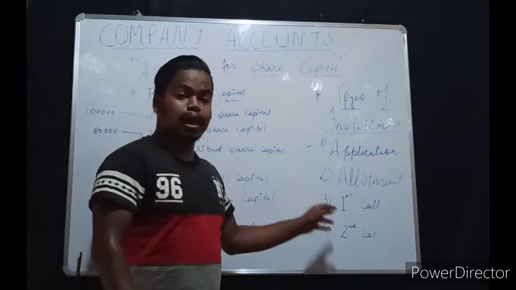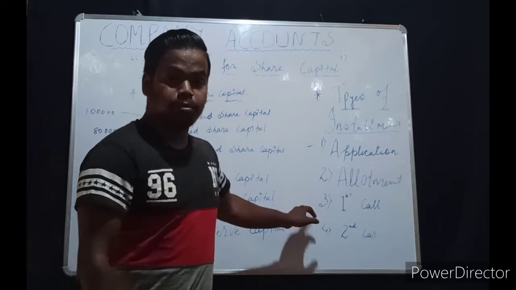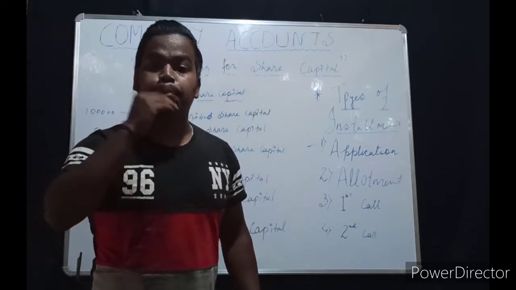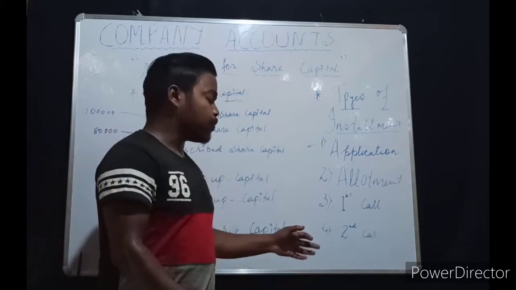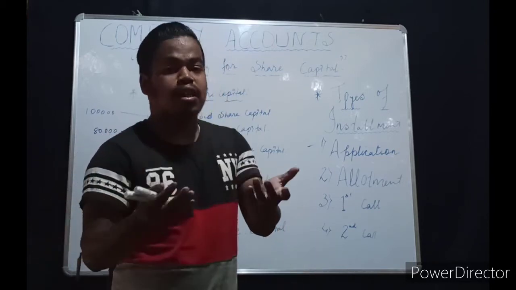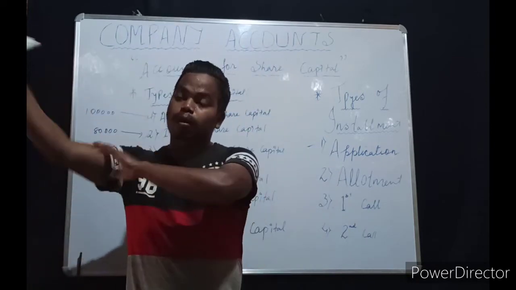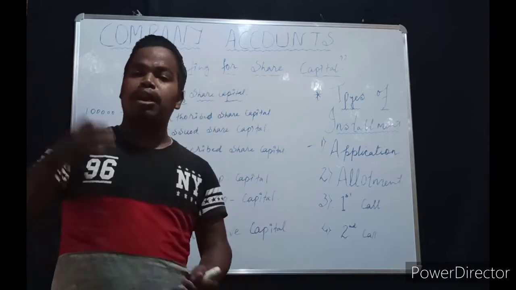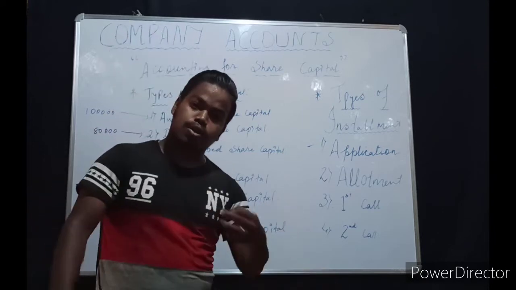Understood? And the second is allotment. Allotment is the first type of installment. And first call means when the company calls me for the very first time regarding the payment of share capital, that is the first call amount. So for me, the shareholder, it is a payment, and from the company's point of view, it is a received amount. Understood? So first call is also done.